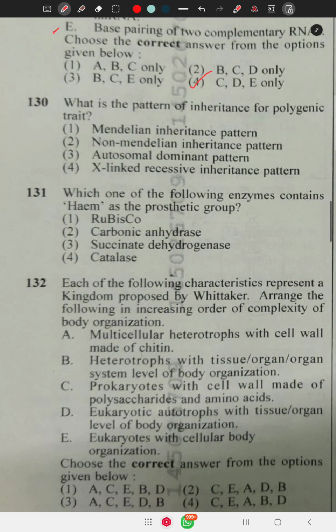Question number 130 says, what is the pattern of inheritance of polygenic trait? It is a non-Mendelian pattern of inheritance because the trait is determined by many genes.